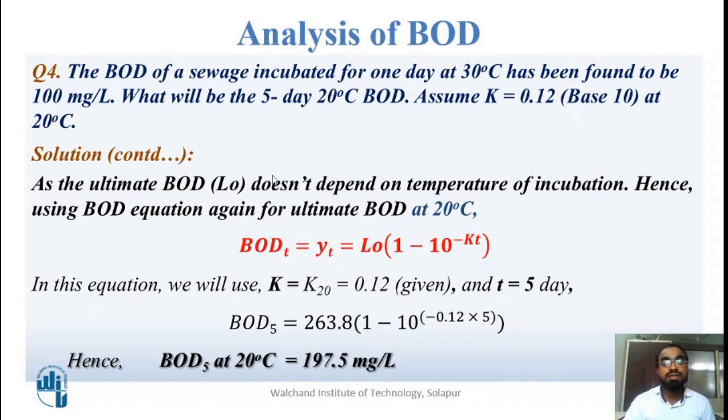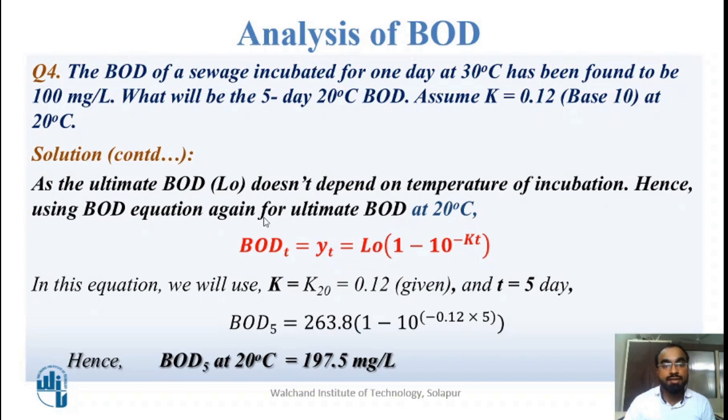So we can use this BOD formula again, but for 20 degrees Celsius. Okay. So what can I write? K20 is equal to 0.12 and time is equal to 5 days, and I can put these values into the equation, as I know the ultimate BOD, which was calculated as 263.8.